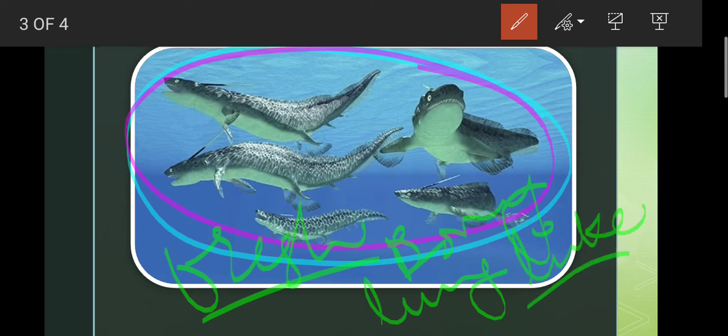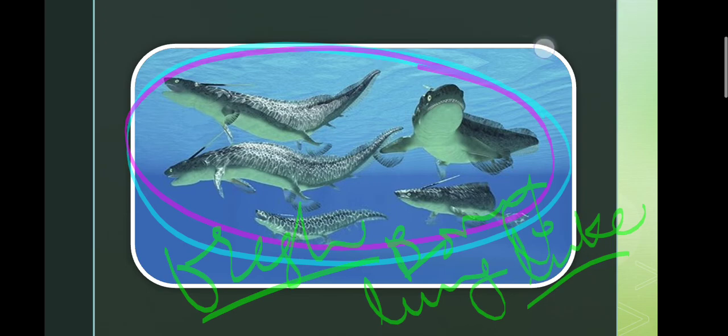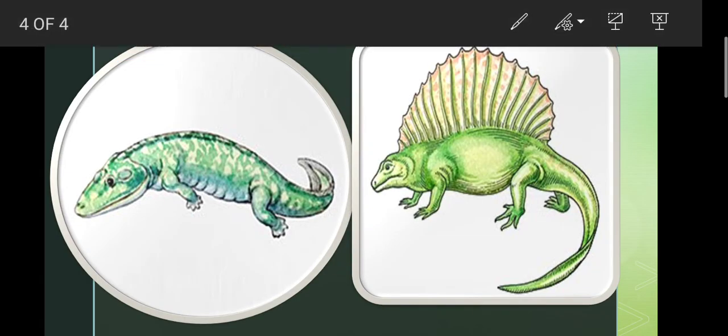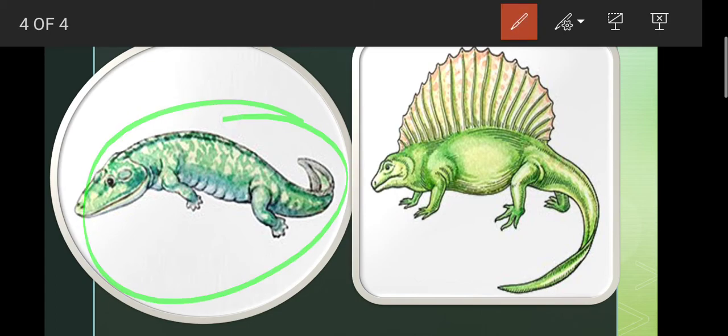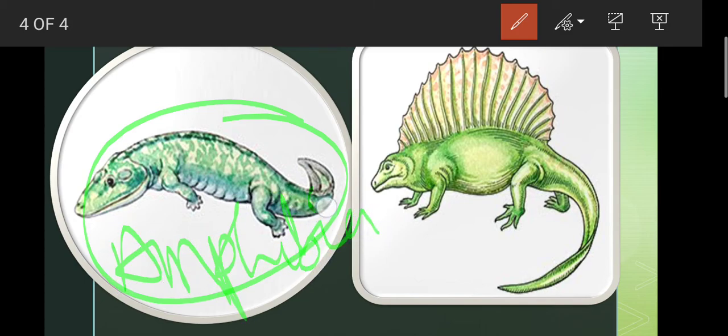Because of the presence of that, these fishes developed or evolved into two different categories. First, amphibia, and second, reptilia.